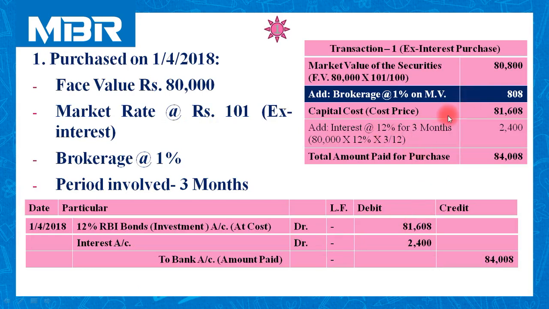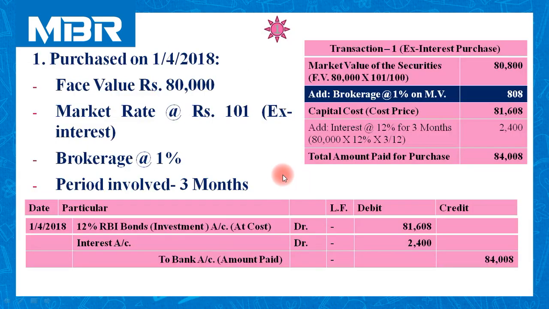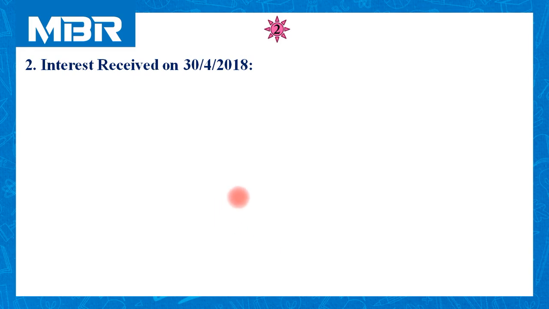You can check capital cost 81,608, interest account 2,400, and face value is rupees 80,000. So we have inserted everything very properly in our account. So let us move to transaction number 2. Transaction number 2 is all about interest received on April 30.